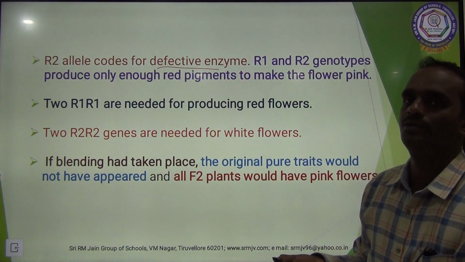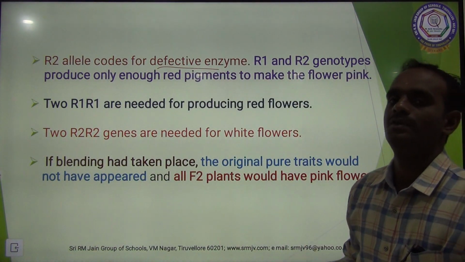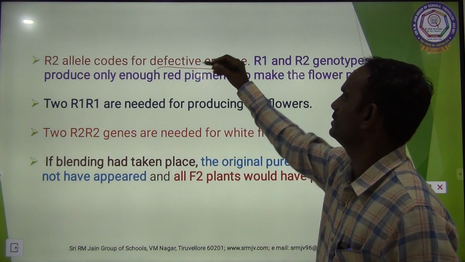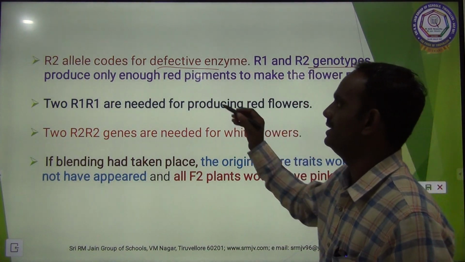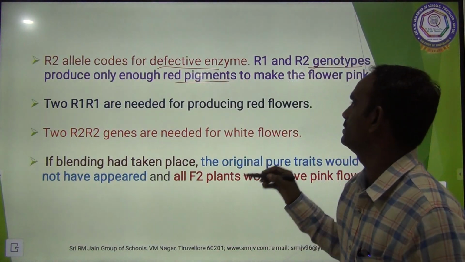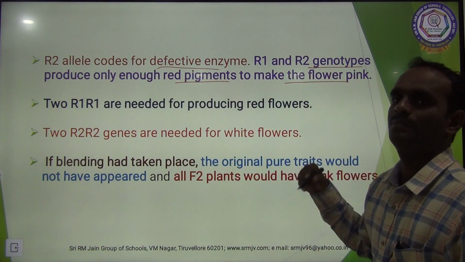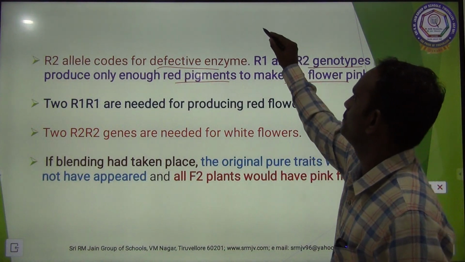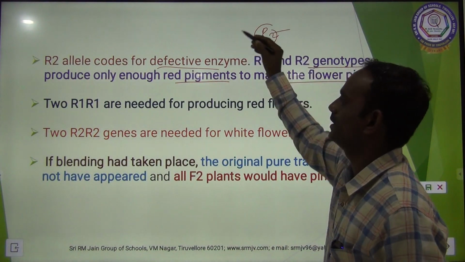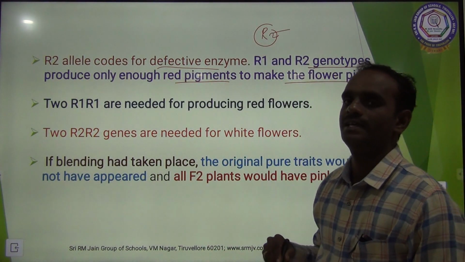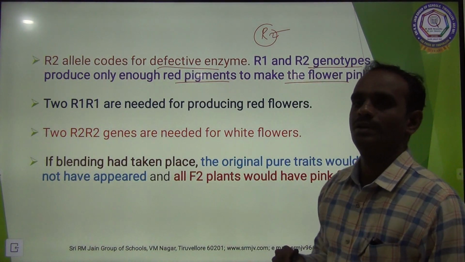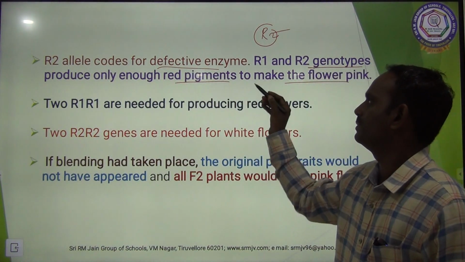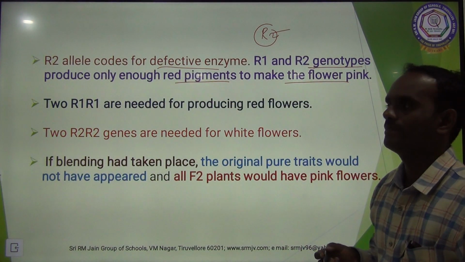So R1 codes for an enzyme responsible for red, and R2 is defective. So the R1 R2 genotype produces only enough red pigment to make the flower pink.